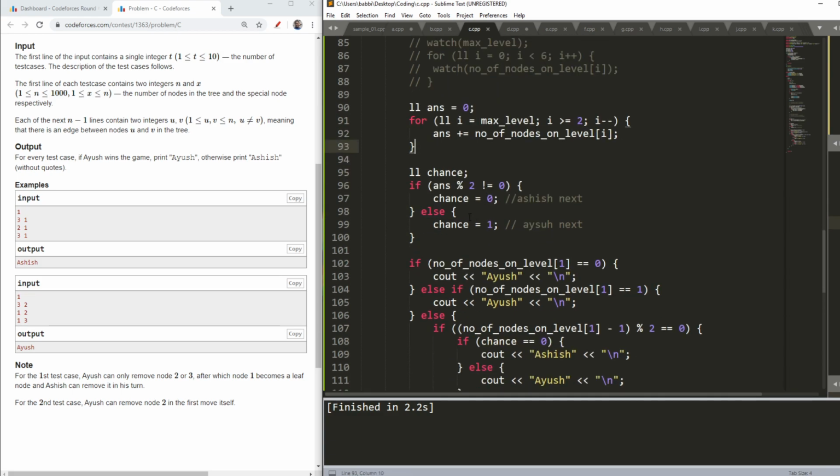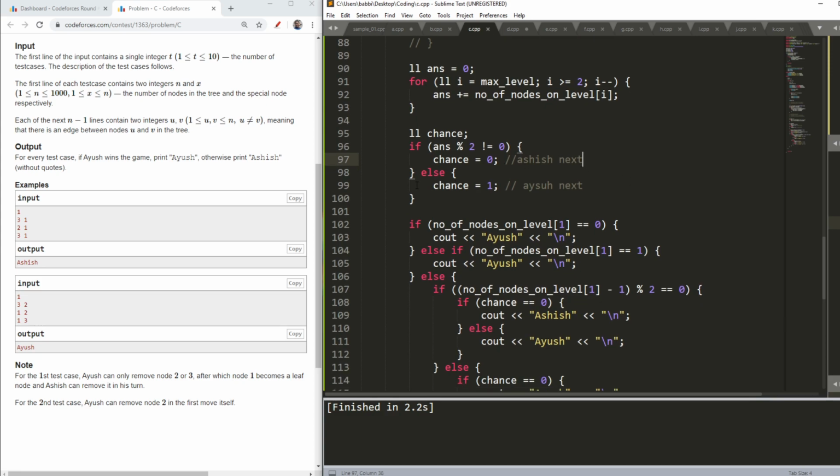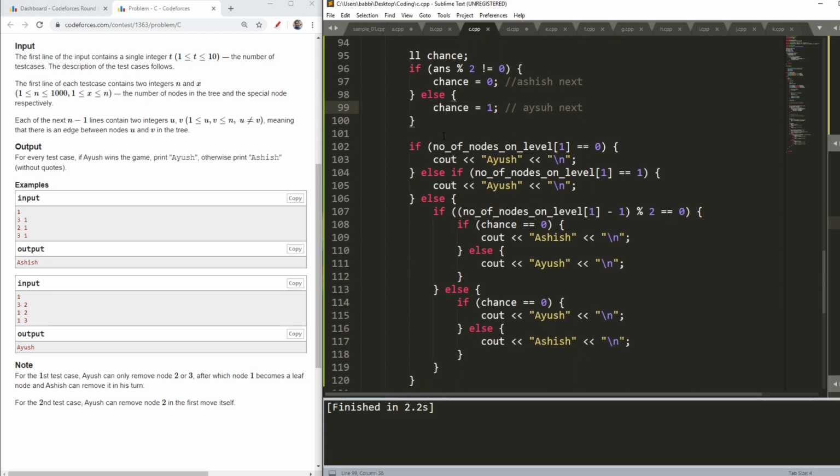Then I have this. So what is the chance? It indicates that after you have played from level 2 to the max level, at level 1, when the person is going to start, whose chance will it be? If my chance is 0, then Ashish will have the next chance, which means that at level 1 Ashish will start, and if my chance is 1, it means that at level 1 Ayush will start. Now, as I clearly said, if my number of nodes at level 1 is 0, it means that I have only one node, the root node, which is also a leaf node. So Ayush will always be the winner.